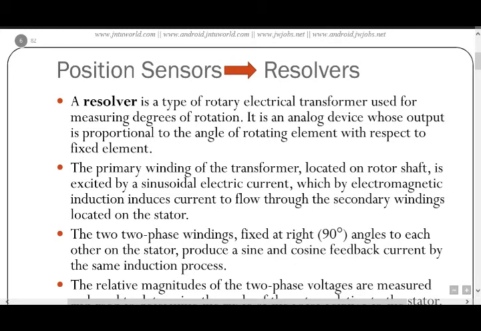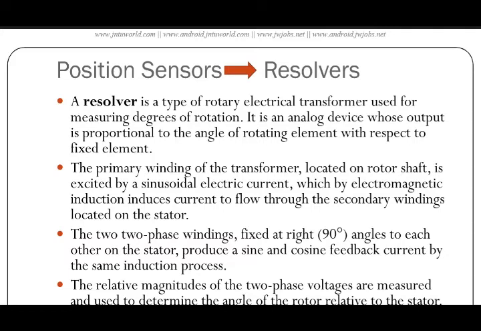Another classification of position sensors is resolvers. A resolver is a type of rotary electrical transformer used for measuring degrees of rotation. It is an analog device whose output is proportional to the angle of the rotating element with respect to the fixed element. The primary winding of the transformer located on the rotor shaft is excited by electric current, which by electromagnetic induction induces current to flow through the secondary windings located on the stator.